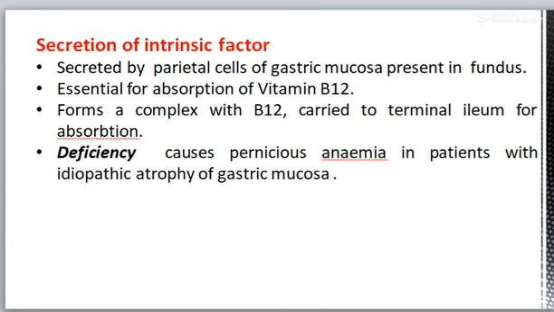Now secretion of intrinsic factor. It is secreted by the parietal cell of the gastric mucosa and is essential for the absorption of vitamin B12. It forms a complex with B12 and it is carried to the terminal ileum for absorption. As you all know, its deficiency causes pernicious anemia in patients of idiopathic atrophy of gastric mucosa.